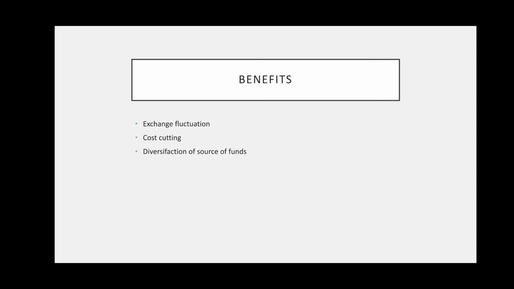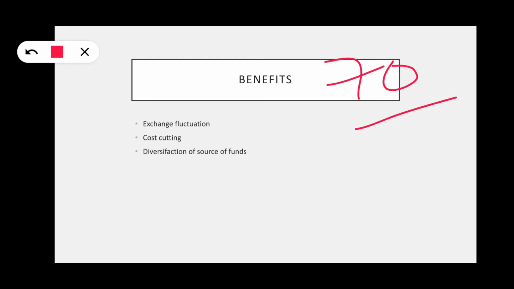Exchange fluctuation. You know that for any loan, whether foreign or Indian, the time taken by any bank for giving a loan is minimum 1 to 3 months. Meanwhile, in the first month when they applied for the loan, the rate is 70. Due to some wars, the rupee value is going to depreciate.